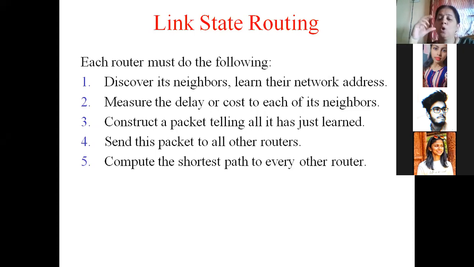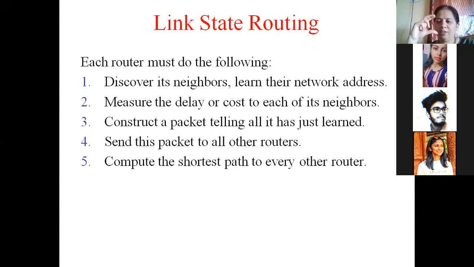Once the delay or the cost of reaching its neighbors is found out, then the third step is done. During the third step, each router will create special packets called link state packets, and in those packets it will put all the information about its neighbors. Whatever it has just learned, meaning who its neighbors are and the time required to reach them, will be put inside a link state packet, and that special packet will then be sent in the next step to all the routers. To send it to all the routers, flooding is used.